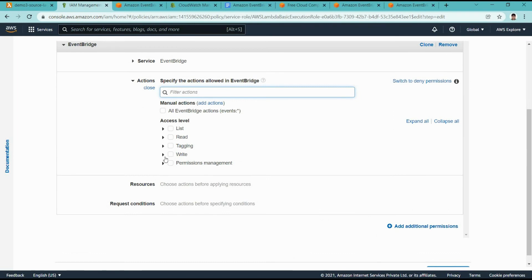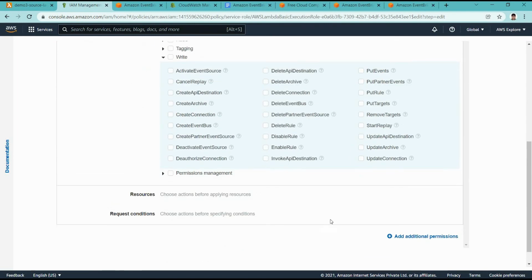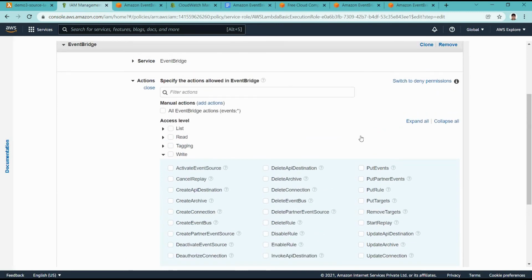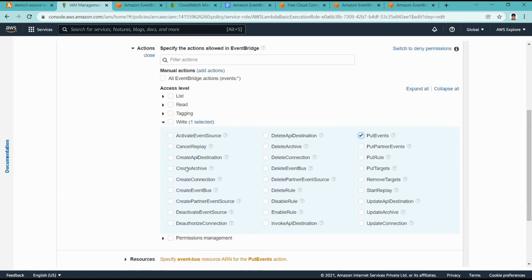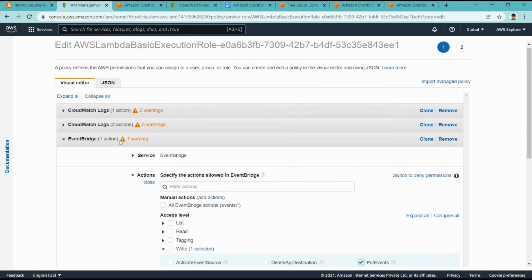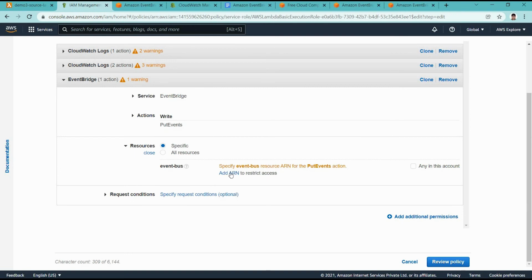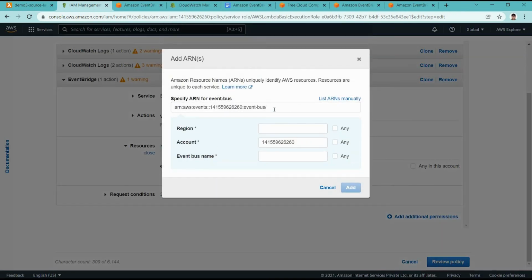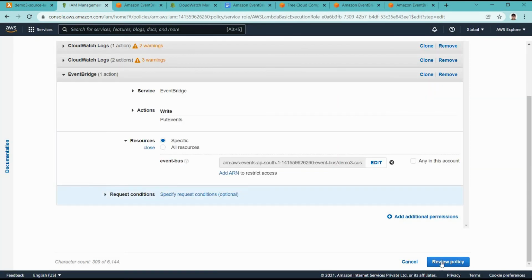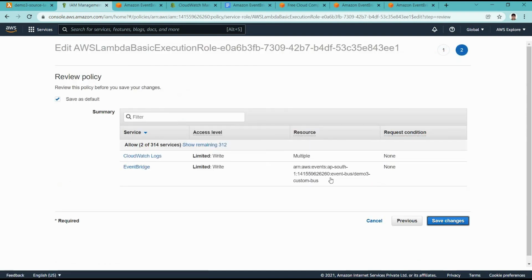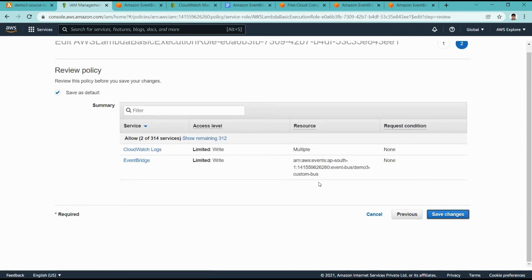I am not giving write permission, otherwise it will give access to all the actions. For now, we are giving the PutEvents permission at this access level, for the specific event bus only. So we add this ARN, review this policy, and try to attach it.